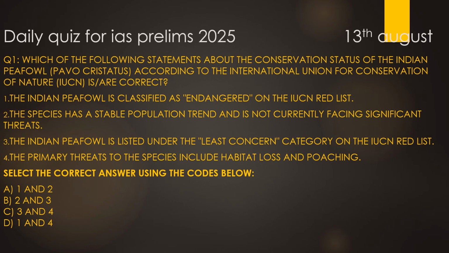Totally correct. Statement one is incorrect because it is not endangered at all. It is least concern. Coming to the third statement: the Indian peafowl is listed under the least concern category of the IUCN Red List. 100% correct. Coming to the fourth statement: the primary threats to the species include habitat loss and poaching. This is also correct. So for question number one, the correct options would be options 2, 3 and 4.